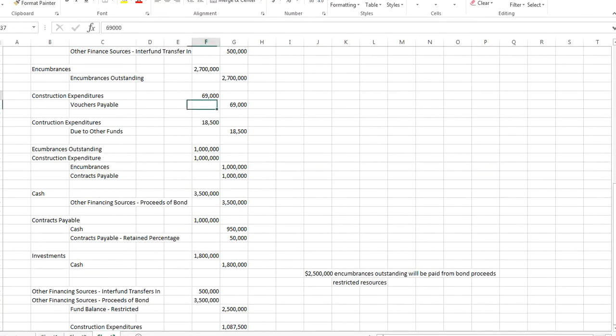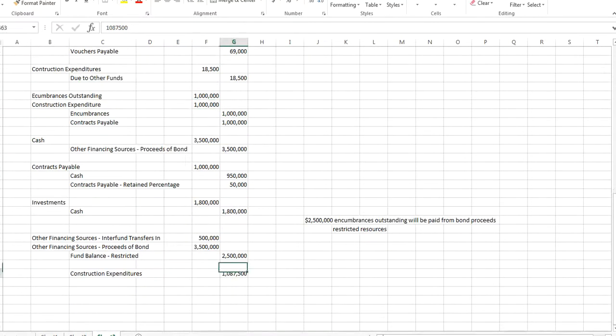And the way we find that is we're closing out our expenditures. So we've got 69 here, we've got 18.5 here, and we've got 1 million here, and that's it. And that gives us the 1,087,500. And then we have the fund balance assigned. And I kind of backed into that number. I wanted you to see how that worked. Okay, so that's what the journal entries look like for those transactions.